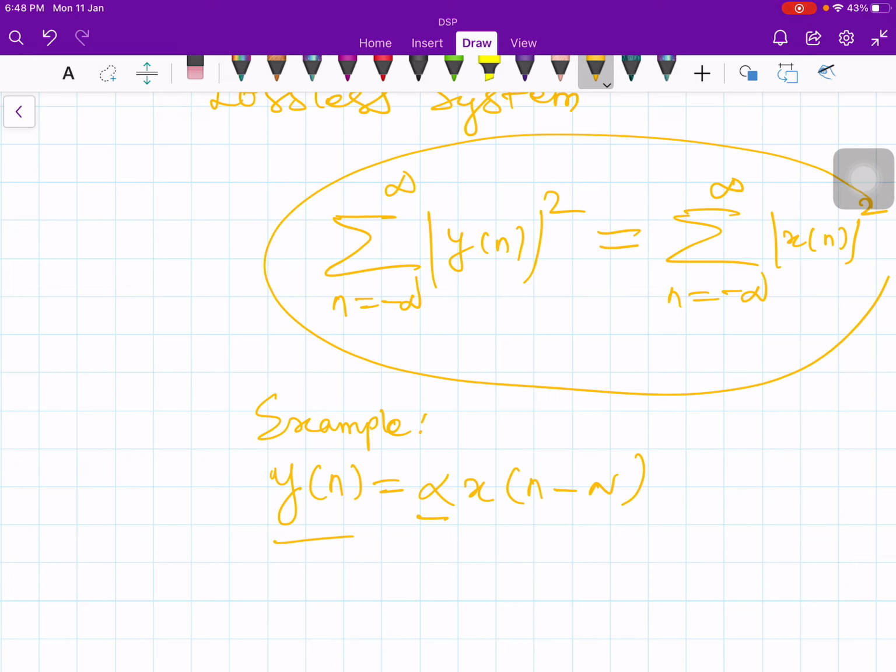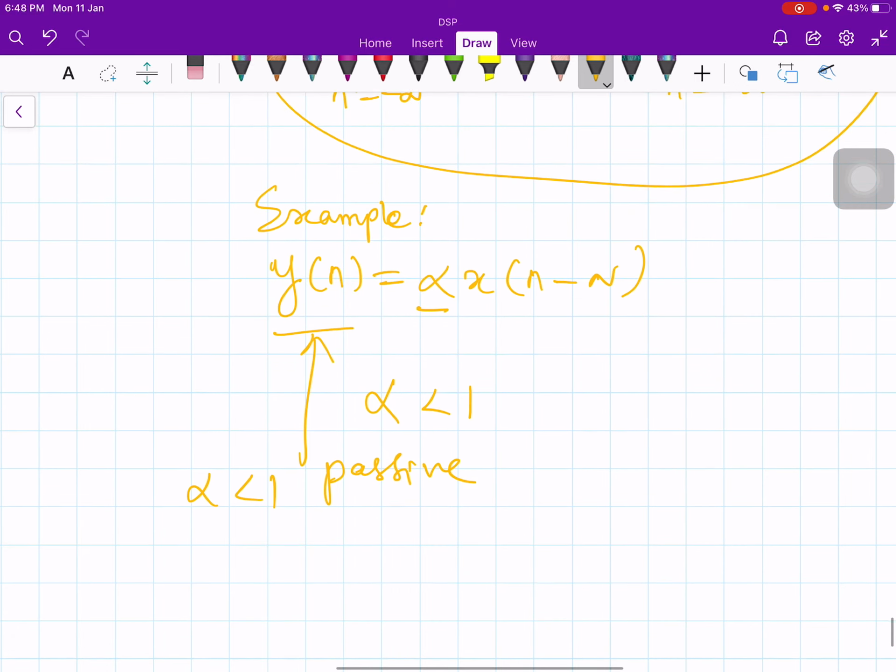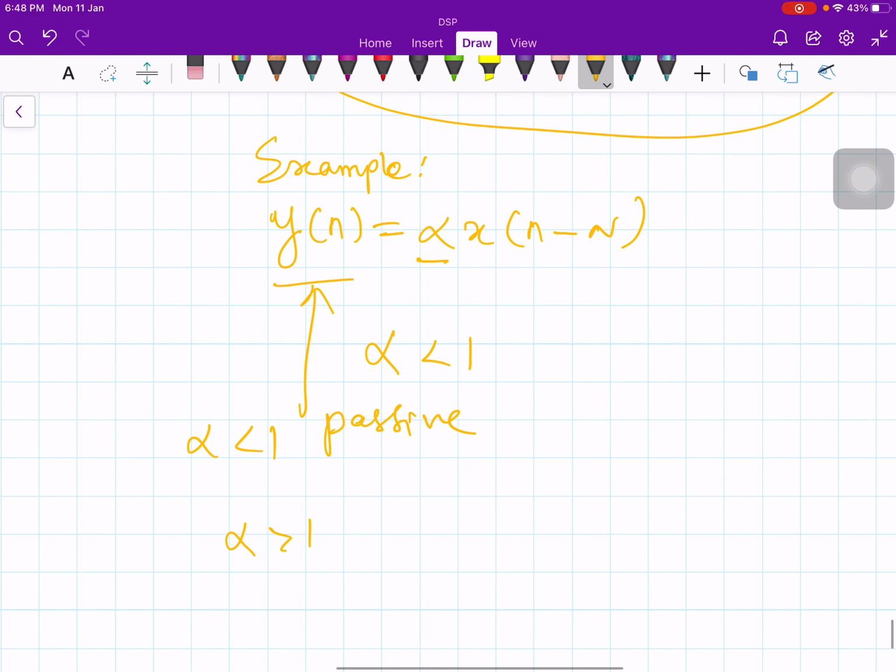On the other hand, if alpha is greater than 1, then it is an active system, it generates some power. If alpha is less than 1, the system is passive, and if alpha is greater than 1, then it is an active system.